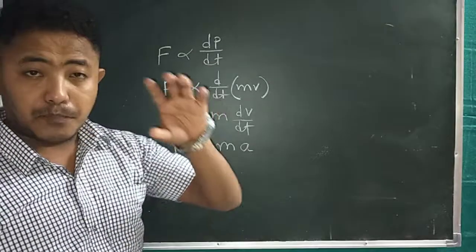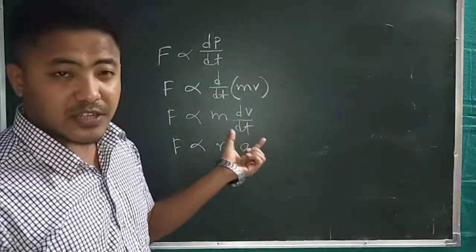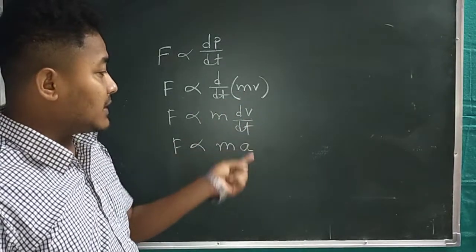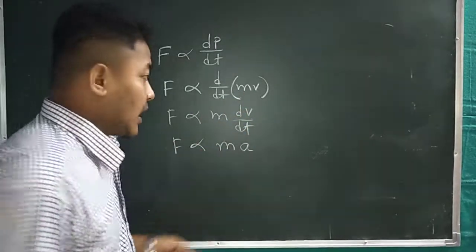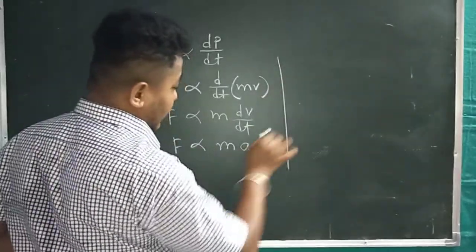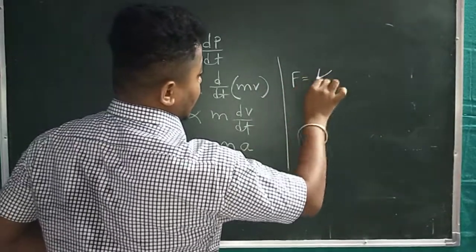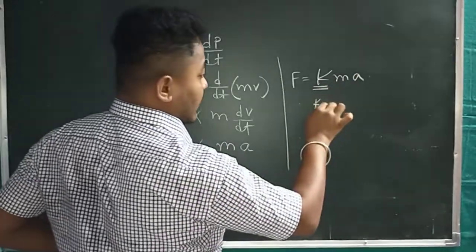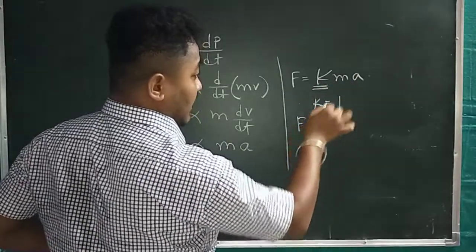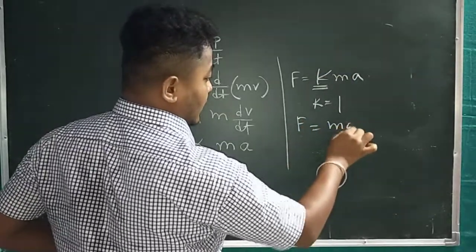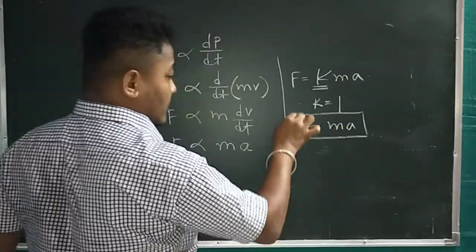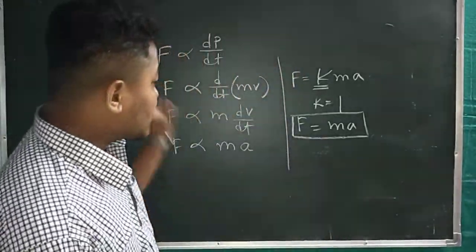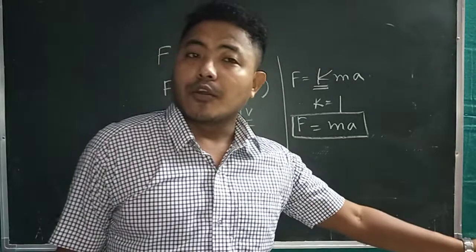This is completely new for you, so keep practicing and it will become clear. So m comes here, dv by dt means a, and we can write F is equal to kma, where k is a constant and its value is going to be 1. So F is equal to ma. This is Newton's second law, and that is how you can prove it in a very short format.